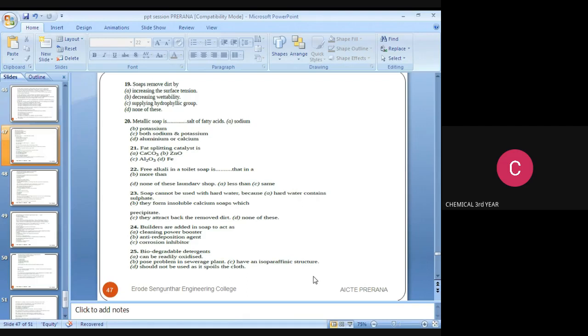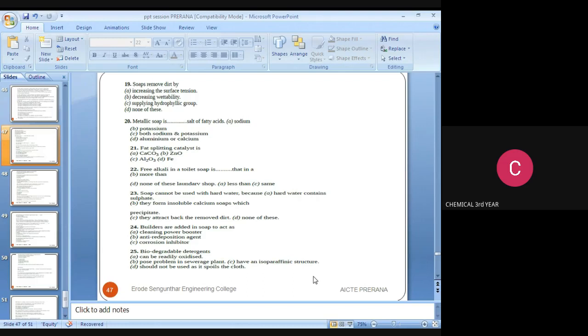Next question: builders are added in a soap to act as, the options are cleaning powder booster, anti-redeposition agent, corrosion inhibitors. The answer is cleaning powder booster.